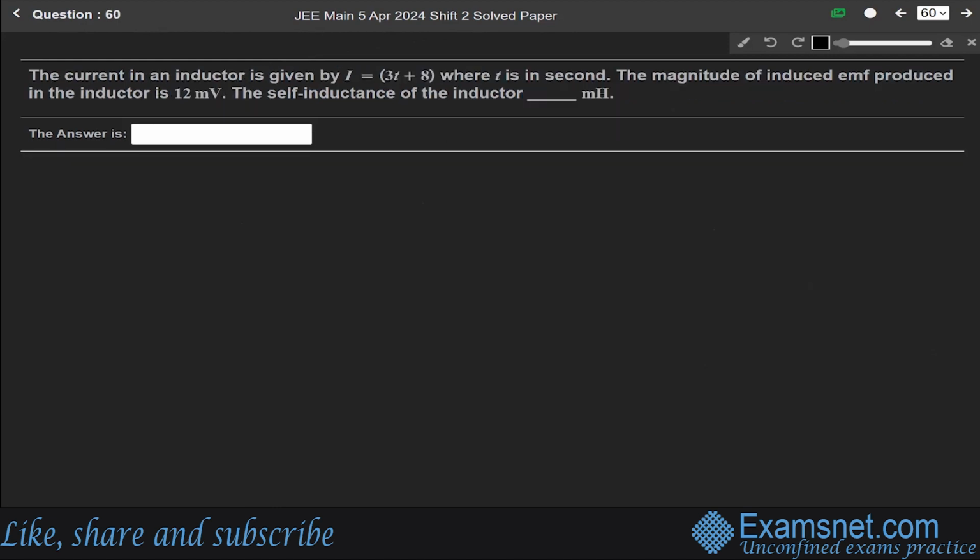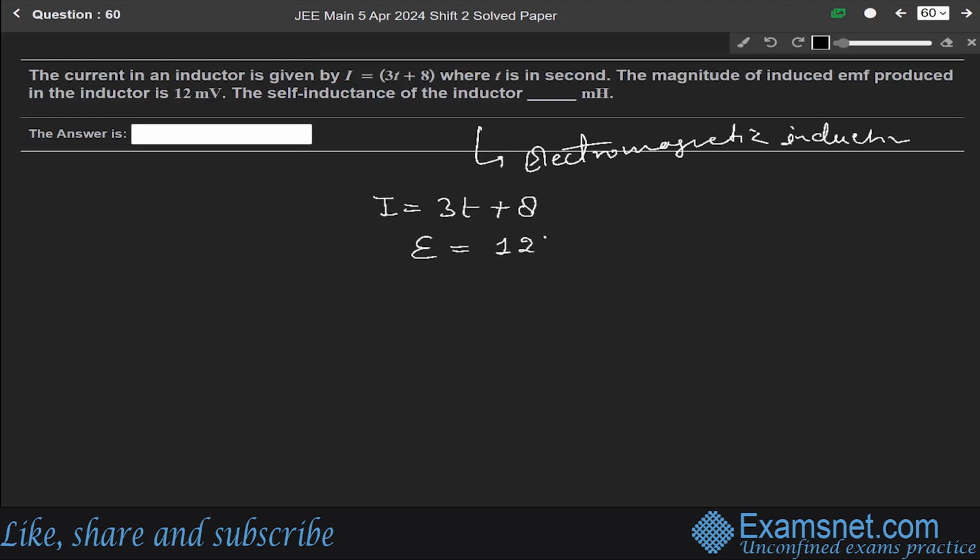Okay. Now next, question 60. The current in an inductor is given by I equals 3t plus 8, where t is in second. The magnitude of induced EMF produced in the inductor is 12 millivolt. The self-inductance of the inductor will be. This question is from the chapter of electromagnetic induction. We are given I as 3t plus 8. The magnitude of induced EMF produced in the inductor is 12 millivolt, means E is 12 millivolt.